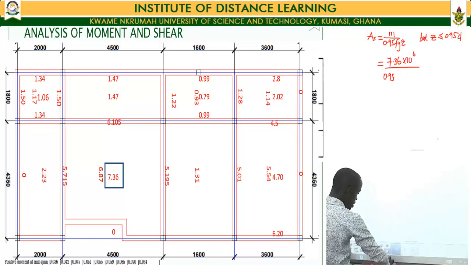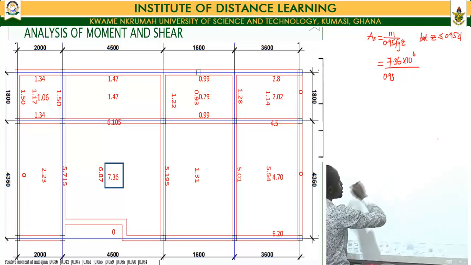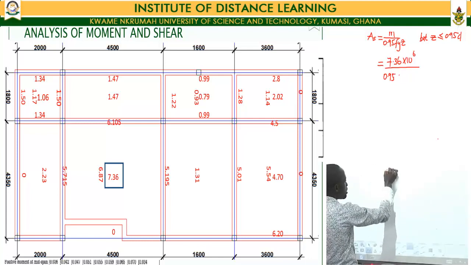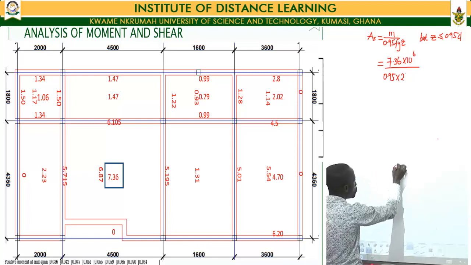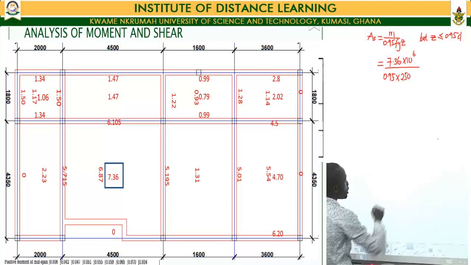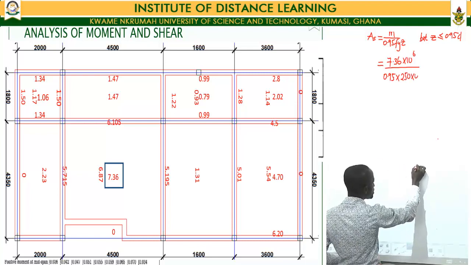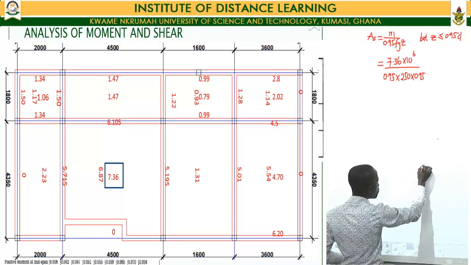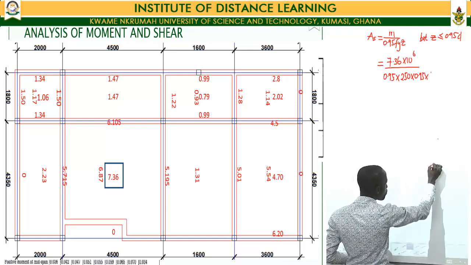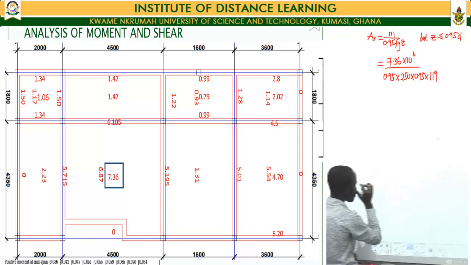Within our design data, we said we are going to make use of mild steel bars, and that one has a grade of 250 newtons per millimeter squared, multiplied by 0.95, multiplied by our depth, which is 119.